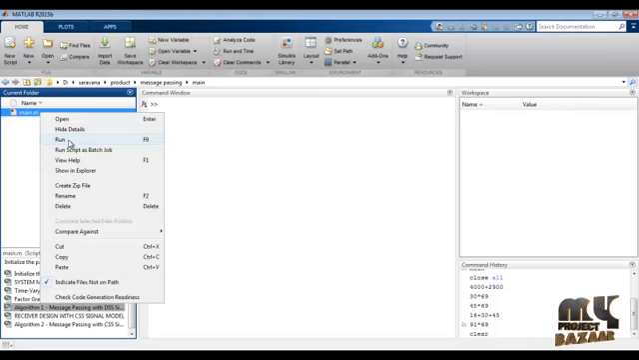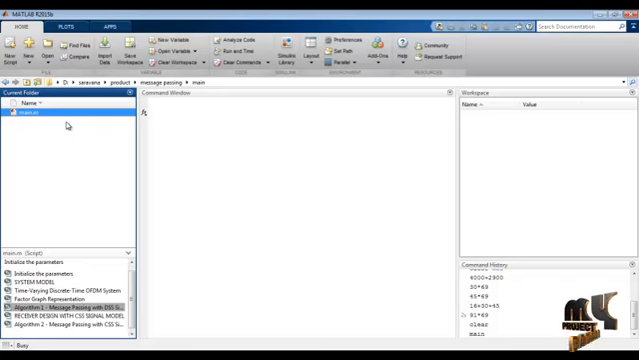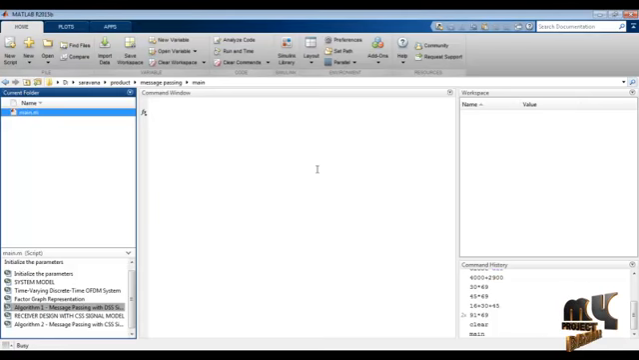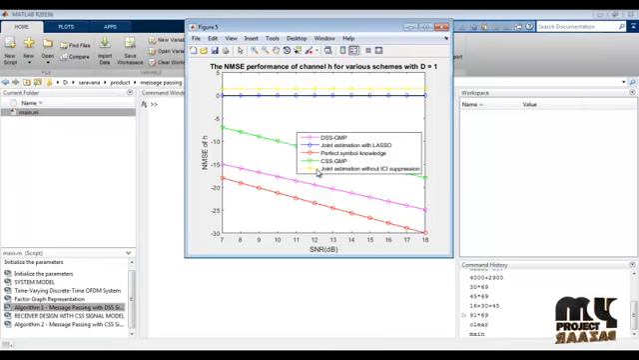Just click to run the model. It will be loading, with a wait bar. Now it's loading; in MATLAB it shows a busy message. The wait bar is still loading, so wait a moment for it to complete. Our execution will be completed. Next, we can see the results.